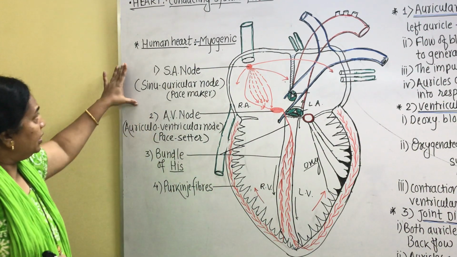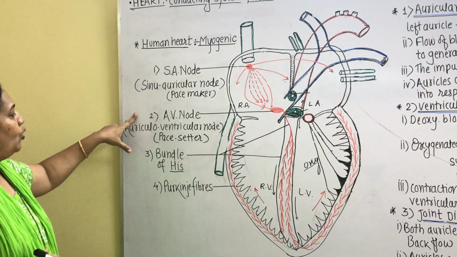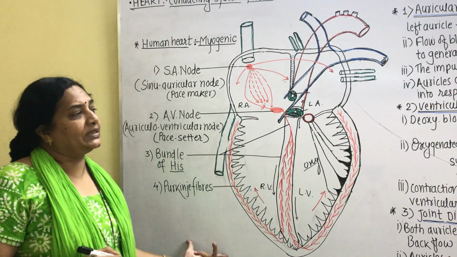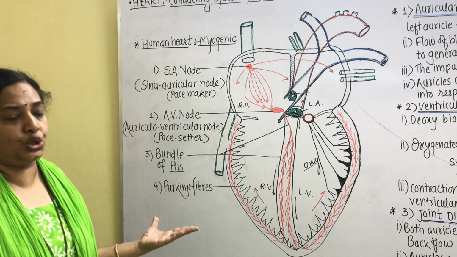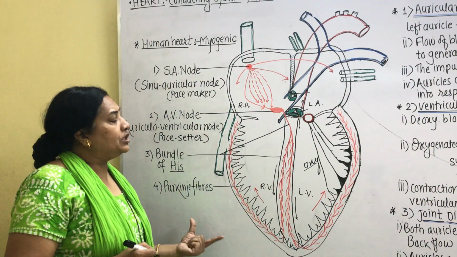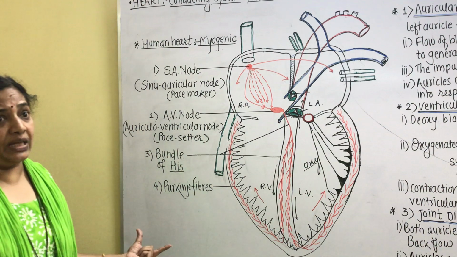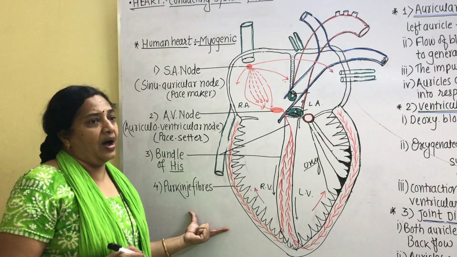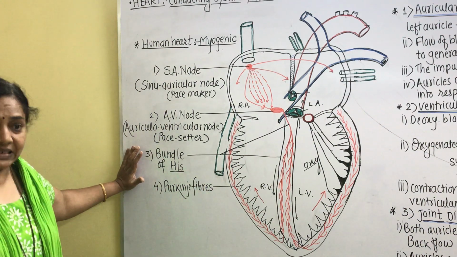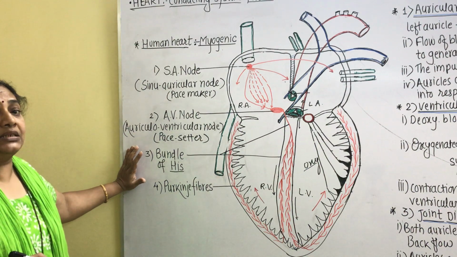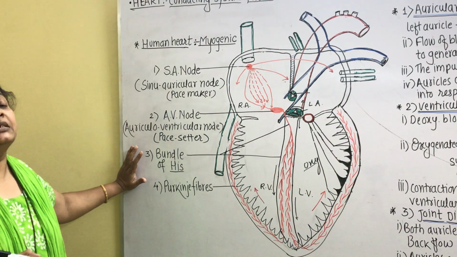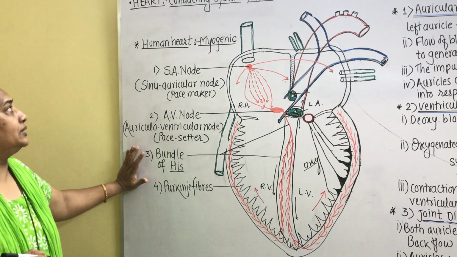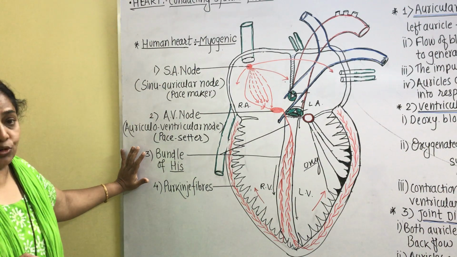Now all these four nodal tissues, SA node, AV node, bundle of His and Purkinje fibers, collectively are responsible for causing rhythmic contraction and relaxation of the heart muscles, which leads to a heartbeat, or you can say a complete cardiac cycle. So the entire working process of the heart is under the control of its own muscles, and these muscles are some of the cardiac muscles, which we can call specialized cardiac muscles or nodal tissues. Thus the human heart is described as a myogenic heart.